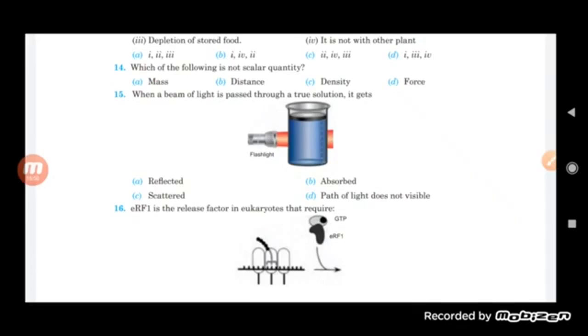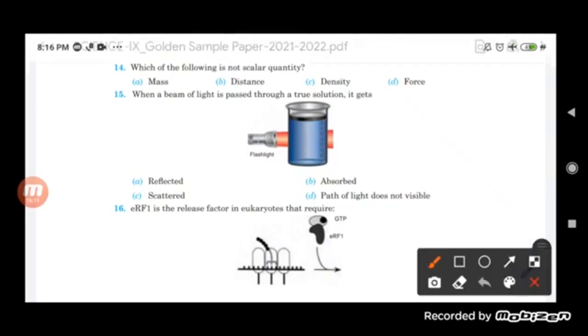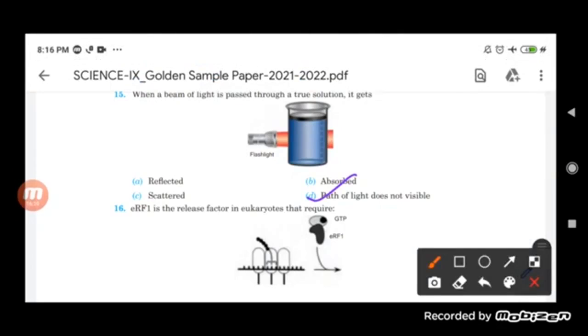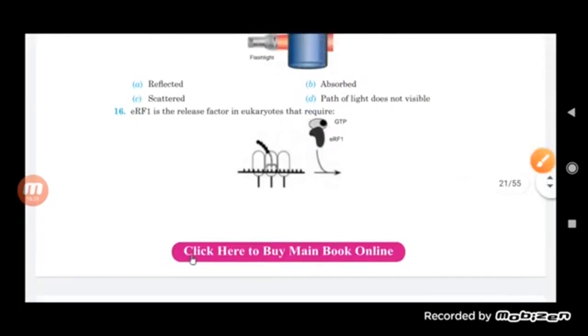They do not allow the light particles to be visible. So no scattering of the light will take place. So we can say here that the path of the light is also not visible. Okay, so here the correct option is D, one. Path of light is not visible.